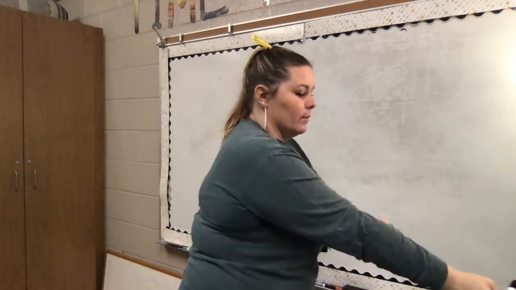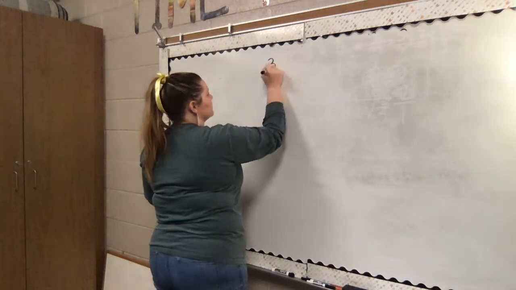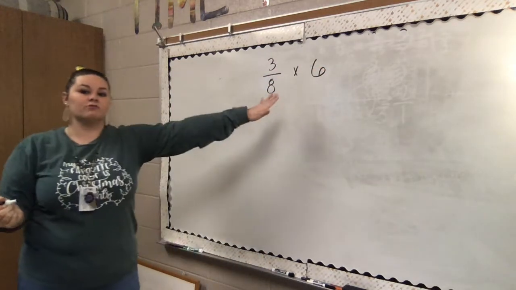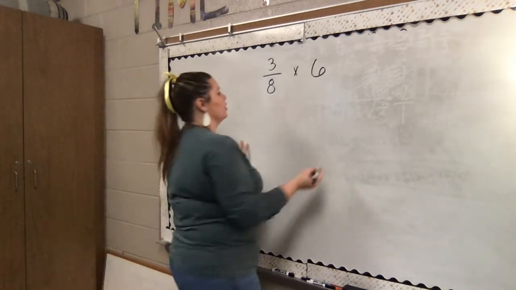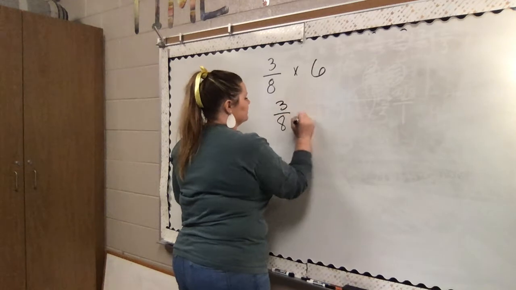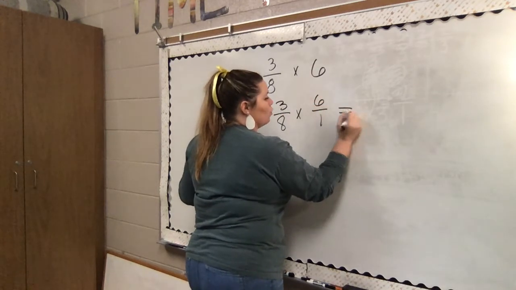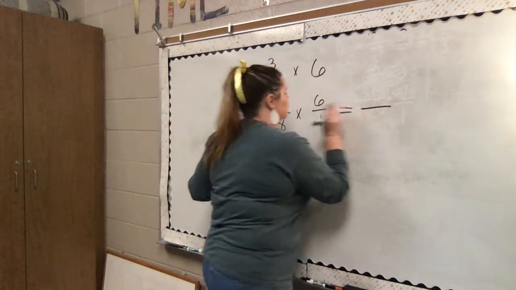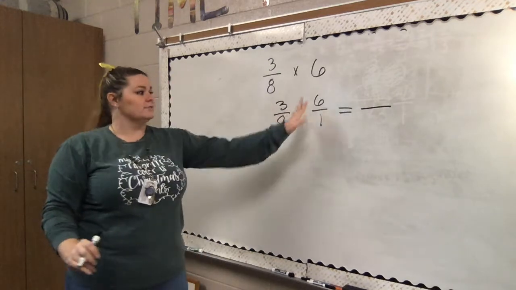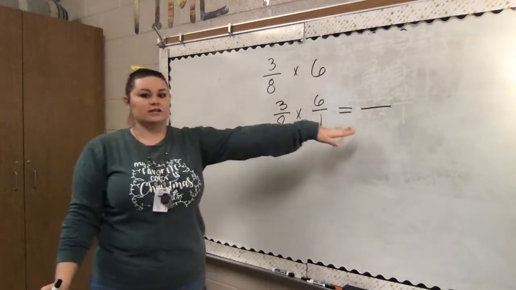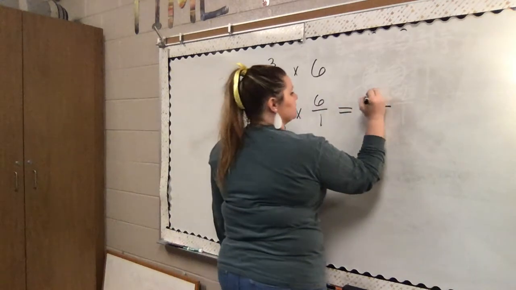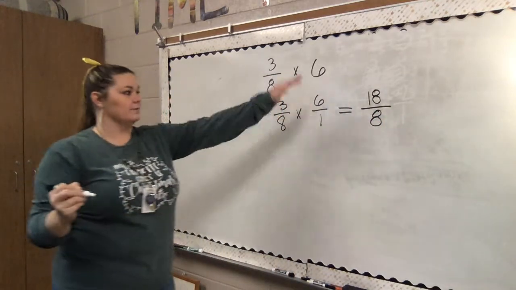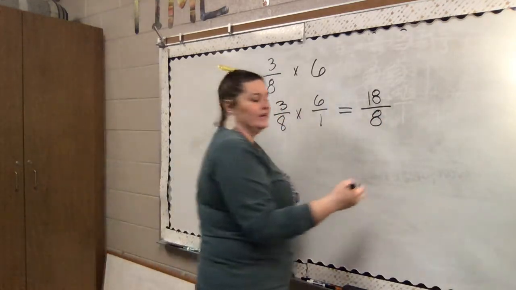So for our first problem, we're going to multiply 3/8 times 6. Okay. So we just said that we can write any whole number as a fraction over 1. So I can rewrite this as 3/8 times 6 over 1 because there's one piece in each whole and there are 6 wholes. Okay, and so now it's very simple. We just multiply across. So we're going to multiply 3 times 6 to get our numerator and 8 times 1 to get our denominator. So 3 times 6 is 18, and our denominator is 8. So 3/8 times 6 is 18/8, which we know we need to simplify.